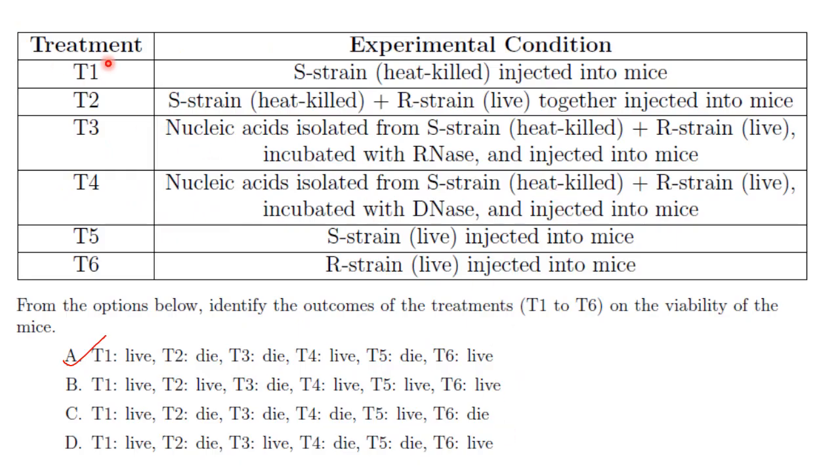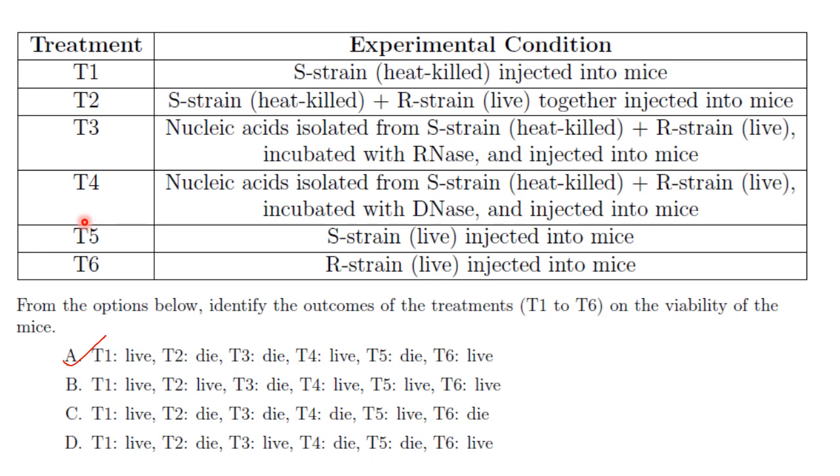So these were the treatments and these are the experimental conditions which the scientist redesigned as per the Griffith experiment. From the options below, identify the outcomes of the treatments T1 to T6 on the viability of the mice. T1, heat killed S strain injected into mice. The mice will live because the S strain is heat killed. Now T2, heat killed S strain plus live R strain together injected into mice. Again the mouse will die because the S strain is heat killed but it has transformed its DNA to the R strain.